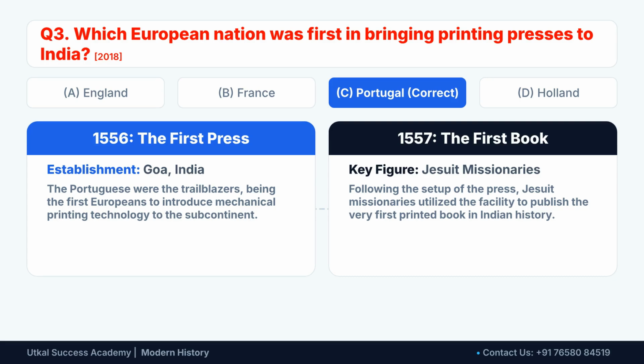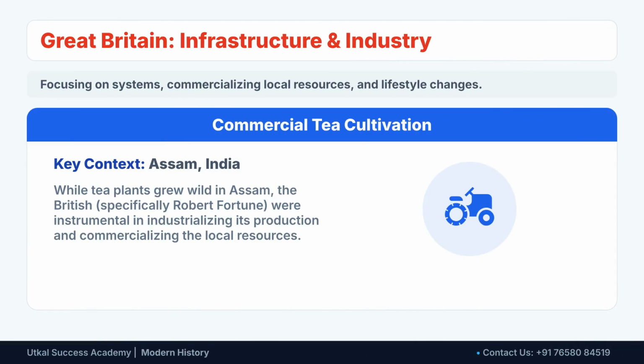The Portuguese were the first European nation to bring printing presses to India in 1556, establishing it in Goa. The first book was published a year later in 1557 by Jesuit missionaries. The British began commercial tea cultivation in Assam. Robert Fortune was instrumental in industrializing tea production and commercializing the local resources in India.